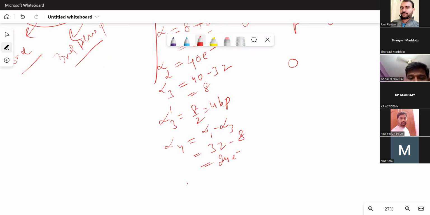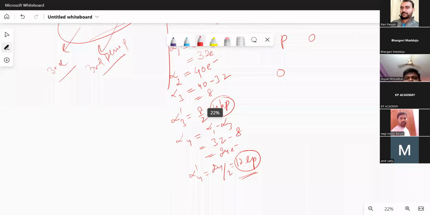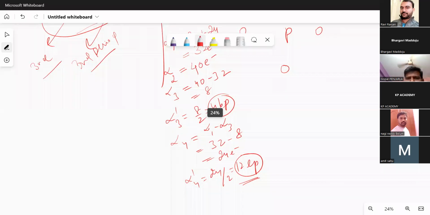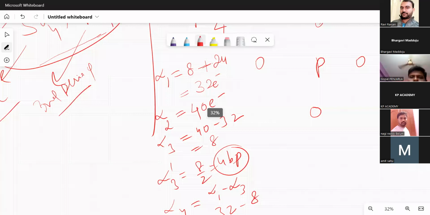Then alpha 4 prime is equal to 24 by 2, which is 12 lone pairs. It means this species will have 4 bond pairs and 12 lone pairs compulsorily. Without this, you cannot create the LDS. So let us write 4 bond pairs and 12 lone pairs.